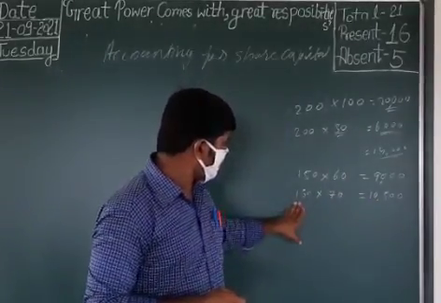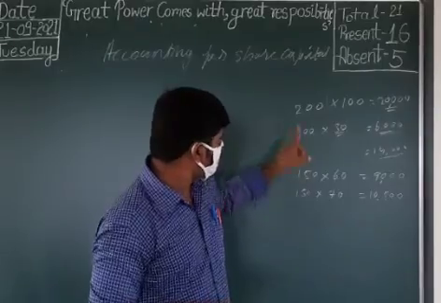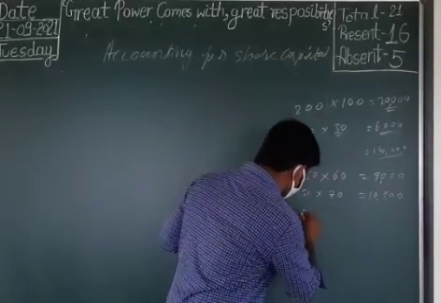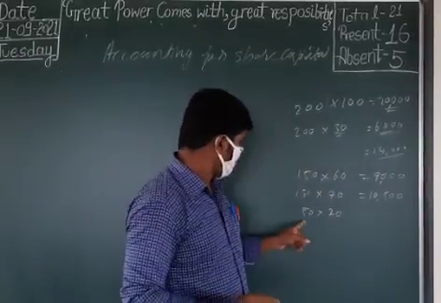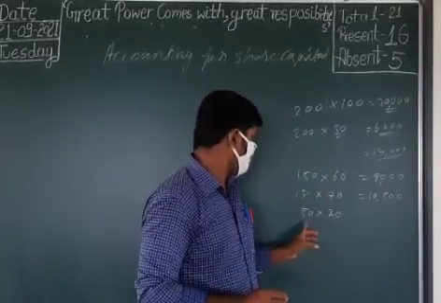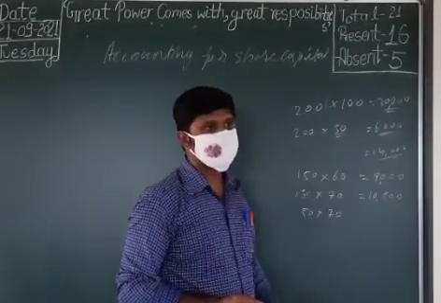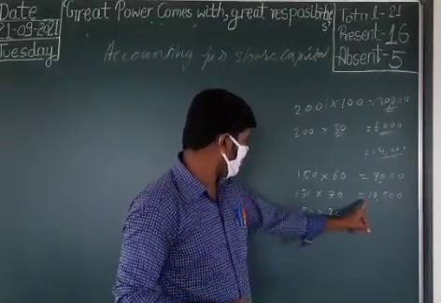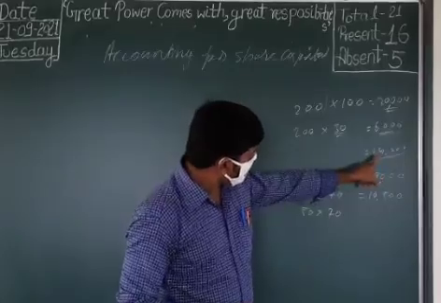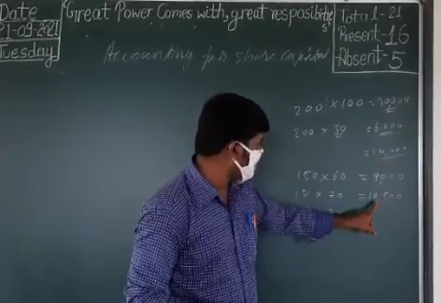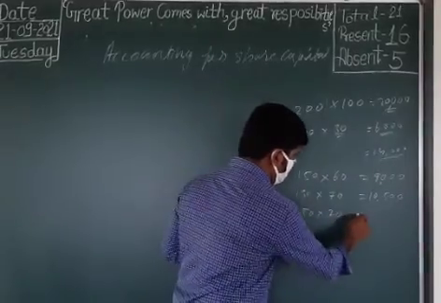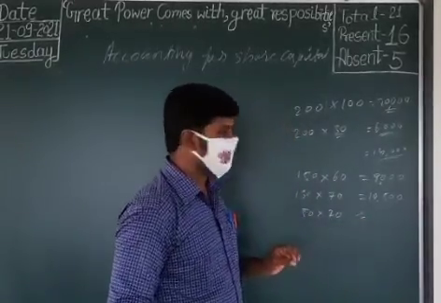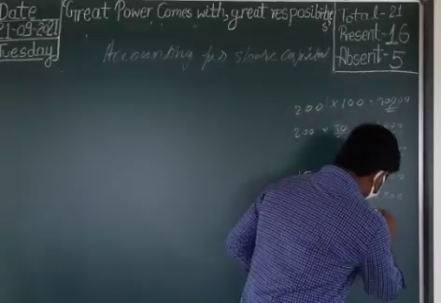Then next is the same way for 50 shares. How much rupees got? 50 shares, 50 into 70. Two ways you can find that out: 14,000 minus 10,500 you get that amount, or directly 3,500.